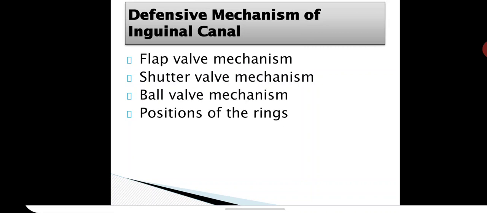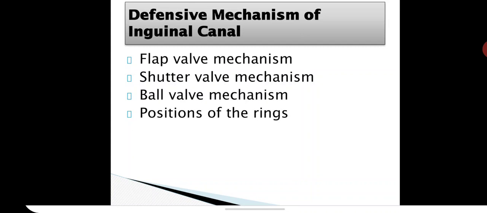So where there is a gap, it is strengthened by some other mechanism. Ball valve mechanism. What is this ball valve mechanism? With increased intra-abdominal pressure, the cremaster muscle in males contracts and pulls the testis towards the superficial ring so that the outlet of the canal is closed like a plug. So this is the ball valve mechanism.